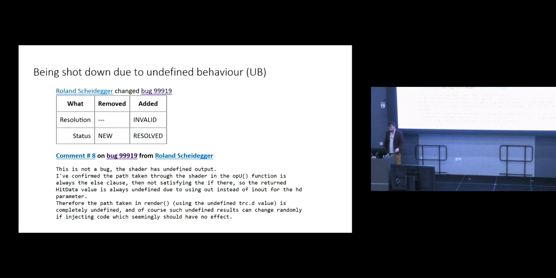All right, that's all I want to say about GraphicsFuzz, and I want to say a little bit about undefined behavior and being shot down by undefined behavior. So here's an example of a bug I reported to the Intel Mesa project, what I thought was a compiler bug, but it turned out just to be a bug related to undefined behavior, right? So the developer wrote a very polite response indicating that my bug report was invalid. But you don't always get such a polite response from a compiler developer when you think you found a compiler bug and it just turns out to be undefined behavior. They're often pretty annoyed because people get this wrong all the time.